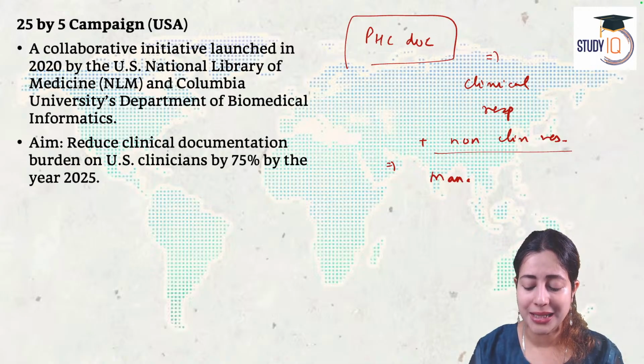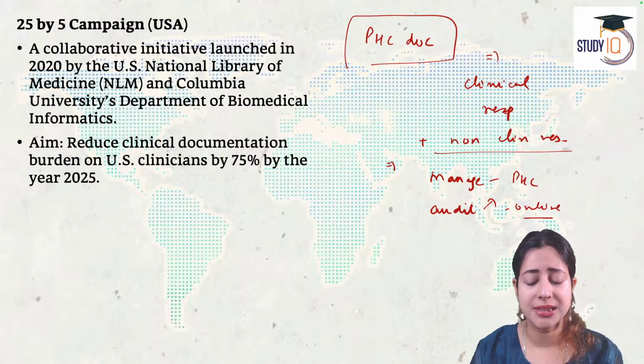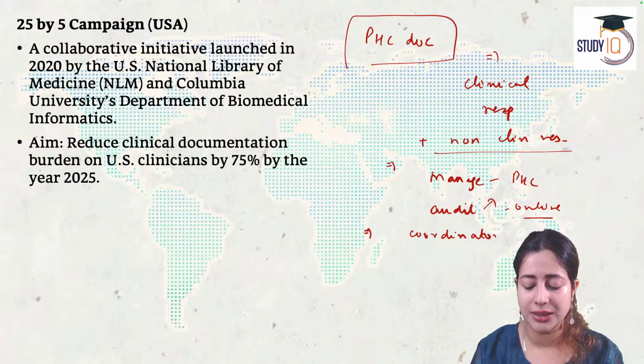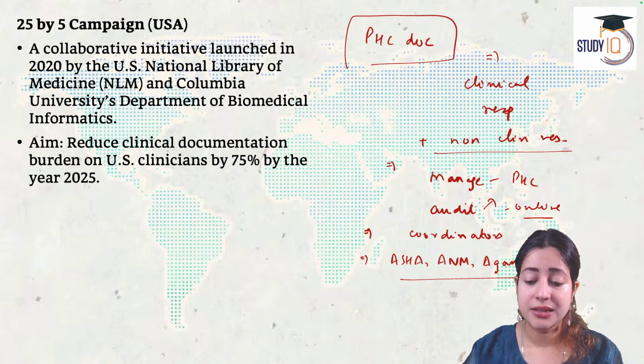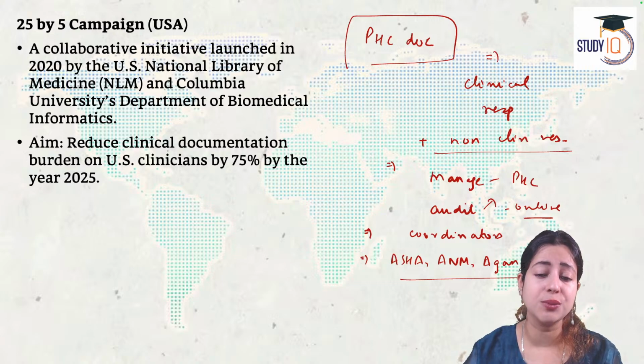As I said, they manage the primary healthcare centers, they do the auditing of registers and online entry of all the patients and records. They are also responsible for coordinating government welfare schemes in rural areas. They periodically train and advise ASHA workers, midwives, and Anganwadi workers to take care of the rural poor. Hence, they do a lot of work. They are doctors, but they are doing a lot of non-medical work also.